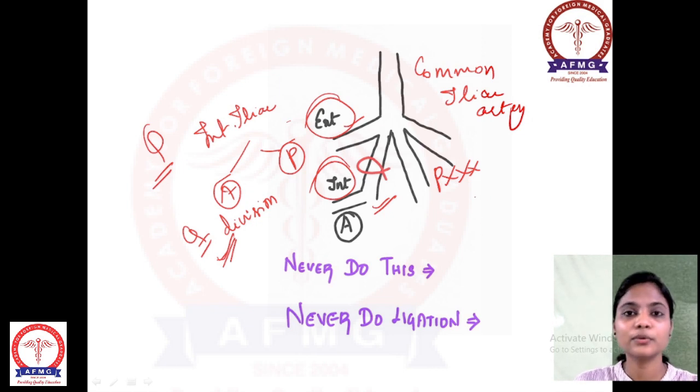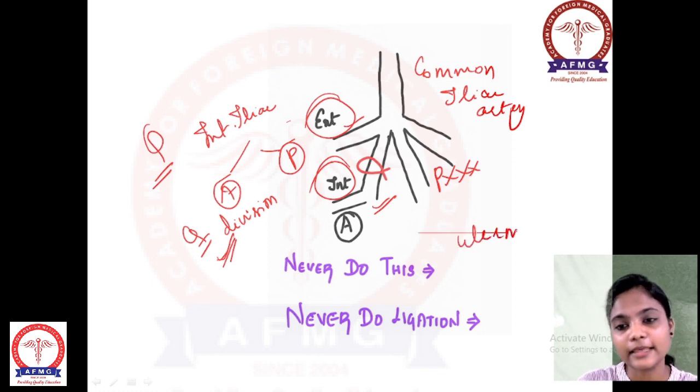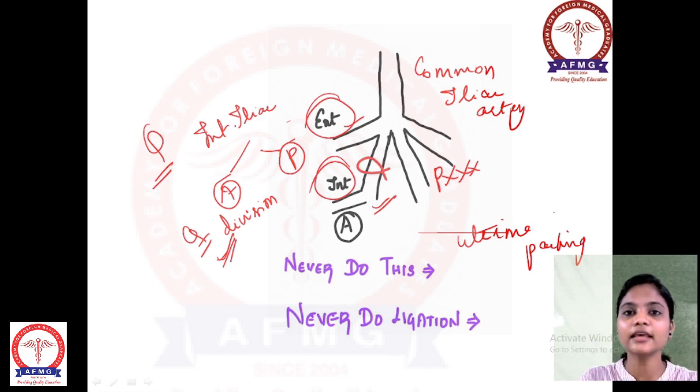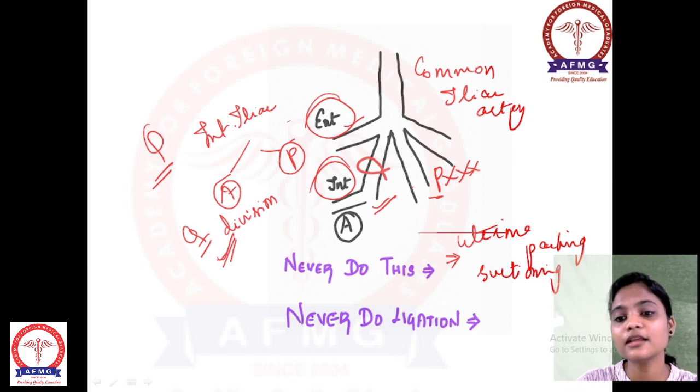Now, what should you not do during the clinical management of postpartum hemorrhage? You should not do uterine packing, like how we do nasal packing and nasal devascularization for nasal bleeding. Don't think of going for uterine packing. You can go with ligation, but you cannot go with uterine packing. And please remember, you also cannot go with suctioning of the uterus. Just because it is bleeding, don't think of suctioning. These two things should not be done at any cost in postpartum hemorrhage.